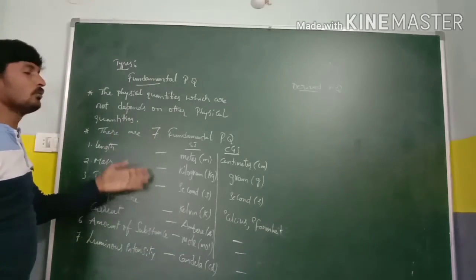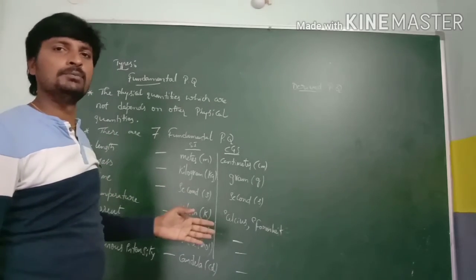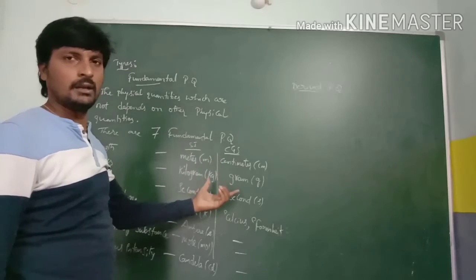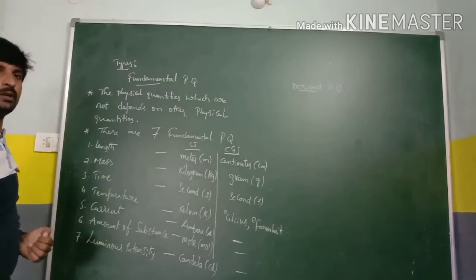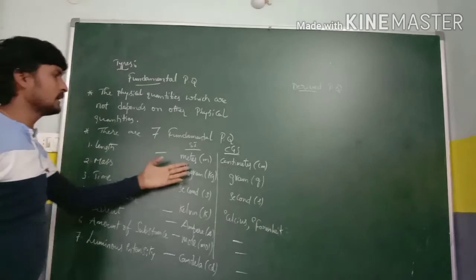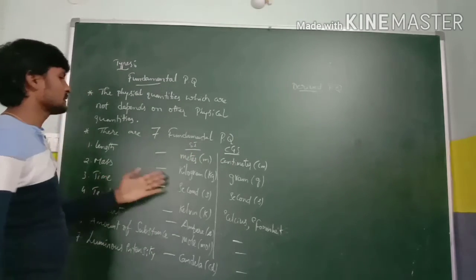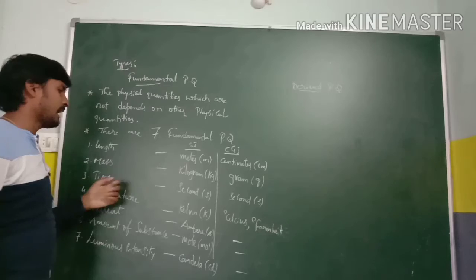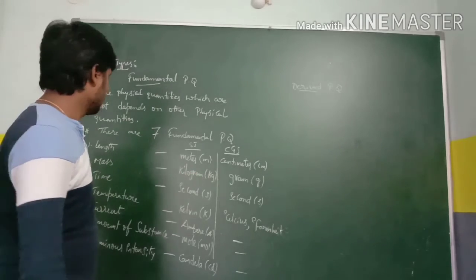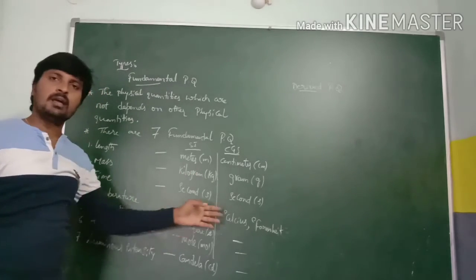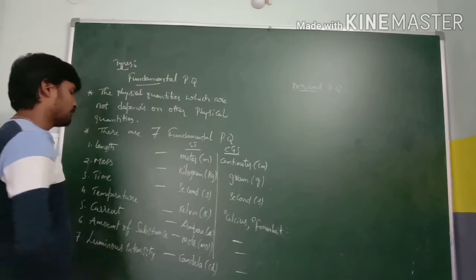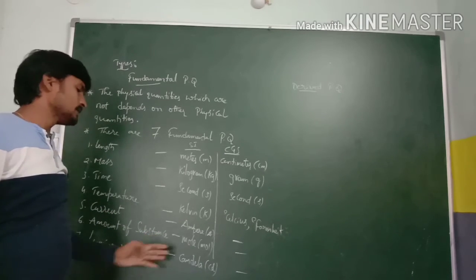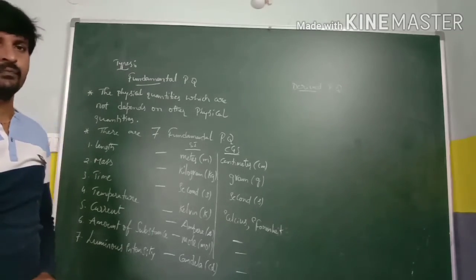Because to make the conversions and make the problems easy, we must know both the SI system of units and the CGS system of units. For length it is meter, centimeter; mass, kilogram, gram; time, second, second; temperature, Kelvin, degree Celsius; current, ampere; amount of substance, mole; luminous intensity, candela.